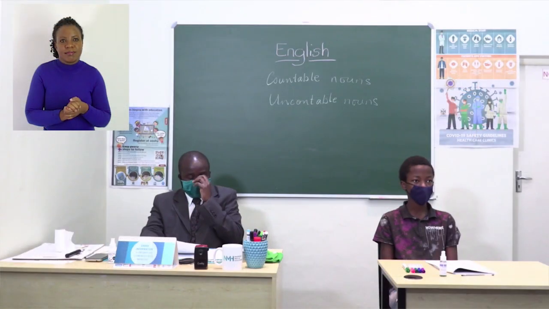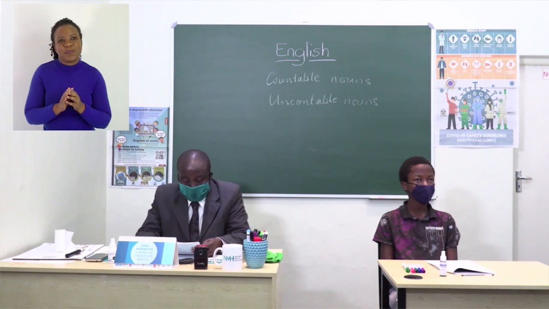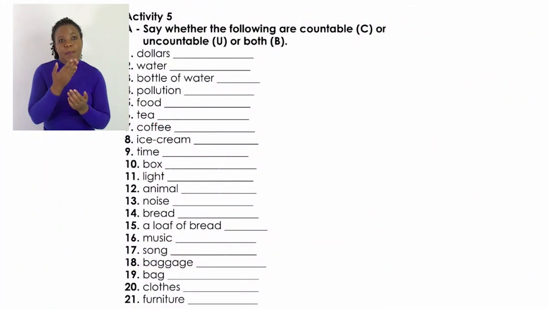Right, boys and girls, let's turn to page 8. We have activity 5. Say whether the following are countable or uncountable or both.